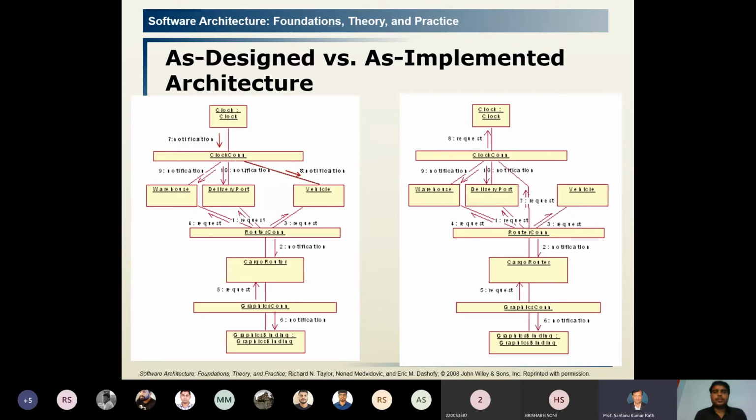Now it is a comparison between the prescriptive and descriptive architecture. The left side, what you are visualizing, is the as intended or the prescriptive architecture, and the right side is the as implemented or as realized or the descriptive architecture. Here to the vehicle there is no connection.